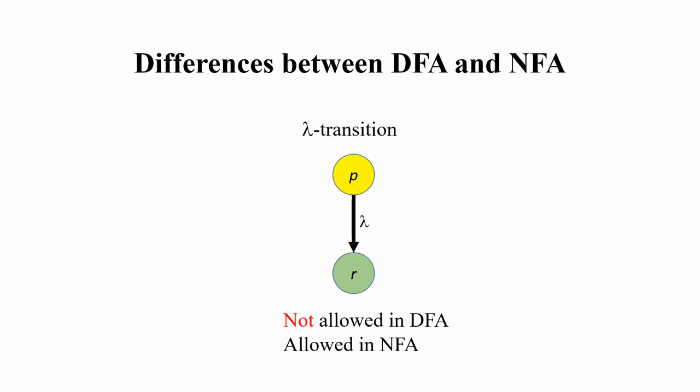The second difference is the lambda transition. Now lambda is the empty word. So with lambda transition, you can go from one state to another state with nothing. Lambda transition is not allowed in deterministic finite automata, but it is okay in non-deterministic finite automata.